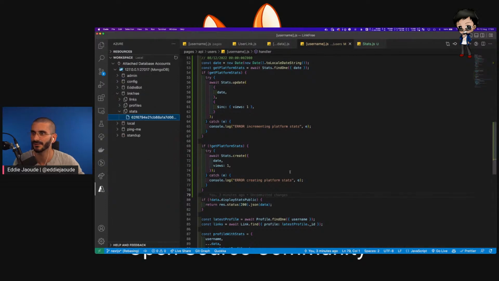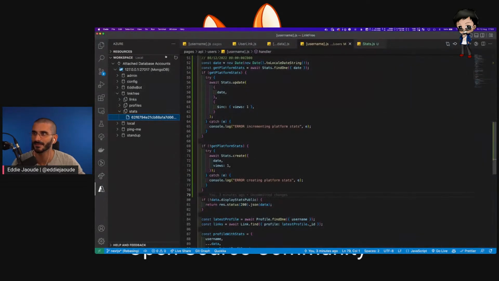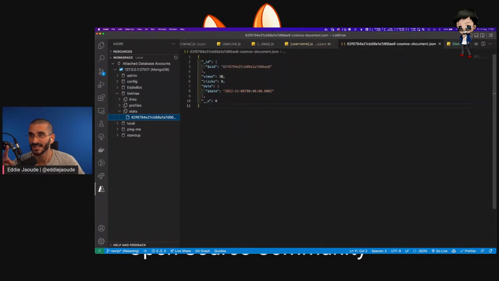Okay, let's have a look. Let me do a refresh. Right, everyone, cross your fingers and your toes. Let's do this. Refresh. So this is incrementing, obviously. I've refreshed it twice. Let's have a look in the database, which is a second document where this stays at 30, but the other document should be at about 2, and it should have today's date. Refresh. We have a second document. It's at 2, and it has today's date. So that freaking worked. If the document doesn't exist, it creates a new one.